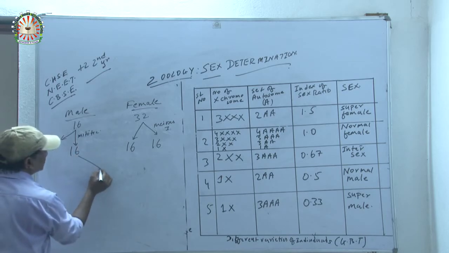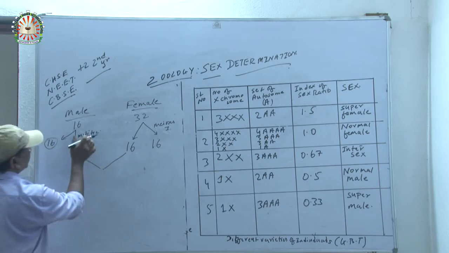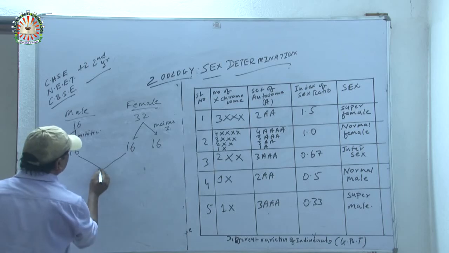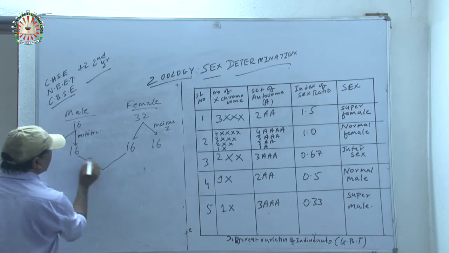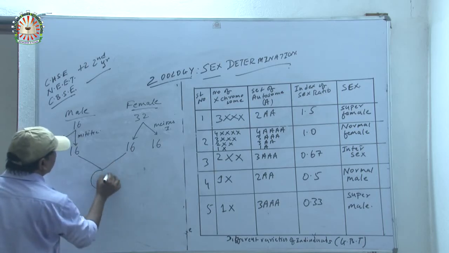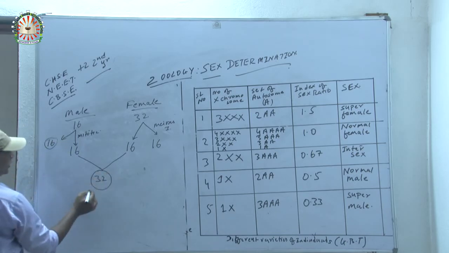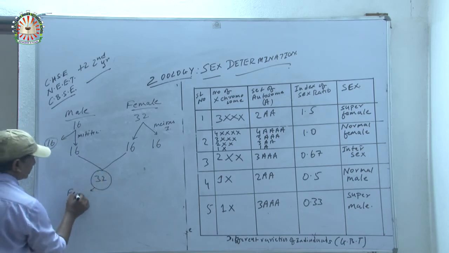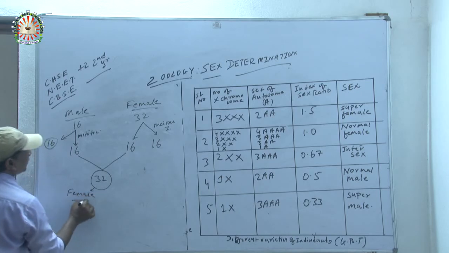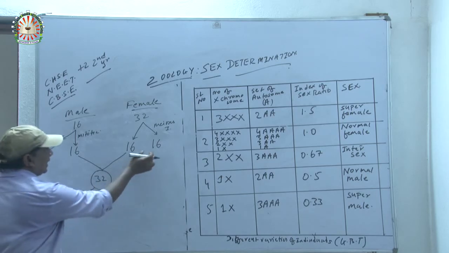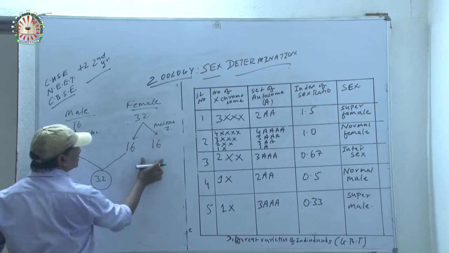Then after the copulation between male and female honeybee, 16 and 16 contribute to form the diploid condition, that is 32. Now 32, it is forming what? Female. But what happens to these chromosomes?